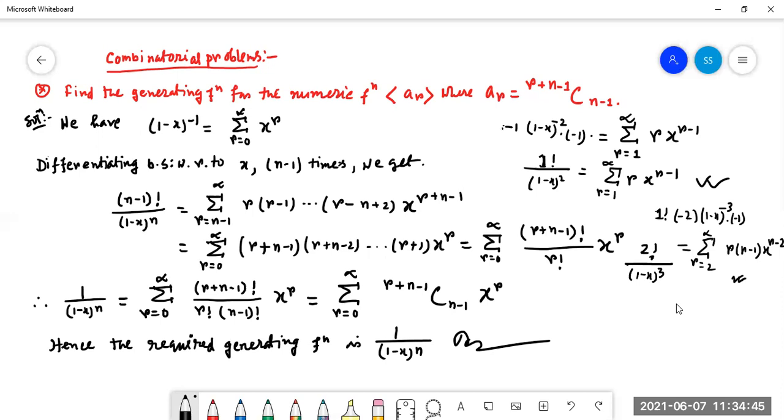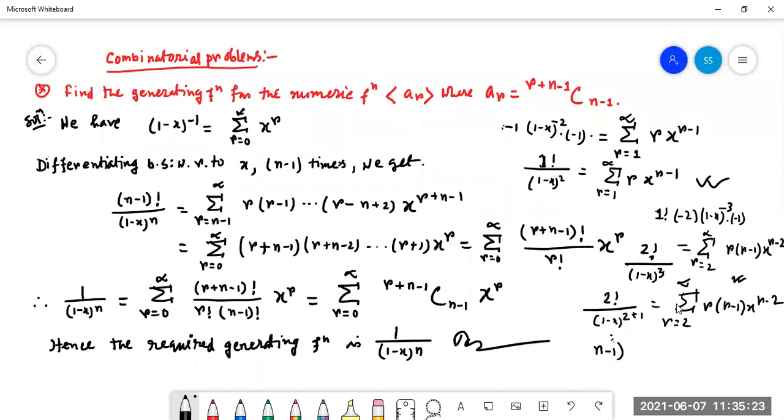So for second order it is factorial 2, and it is actually n plus 1. If we take n equal to 2, then the power is n plus 1, right? So we can write it as 2 factorial, (1 minus x) to the power 2 plus 1, equal to the summation r equal to 2 to infinity of r into r minus 1 x to the power r minus 2.